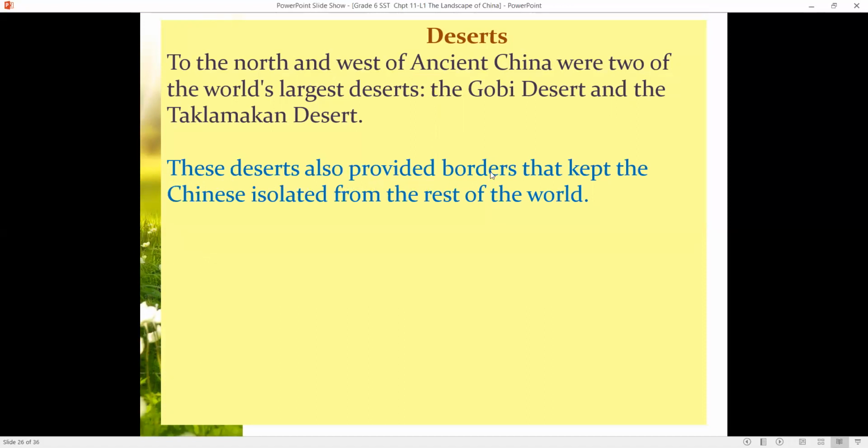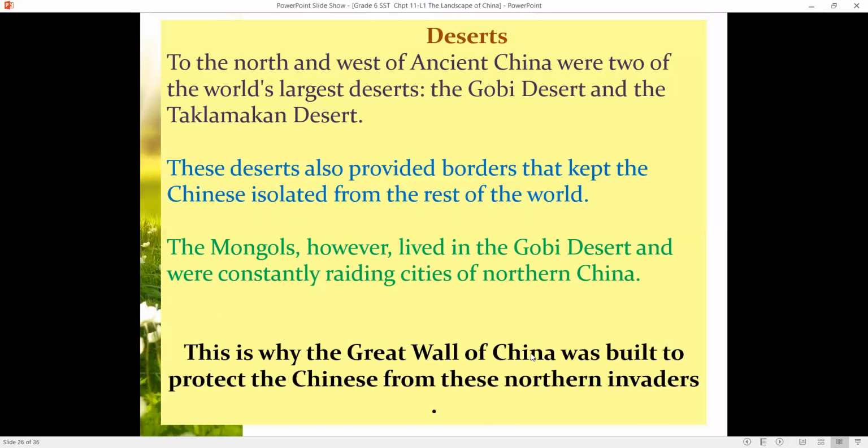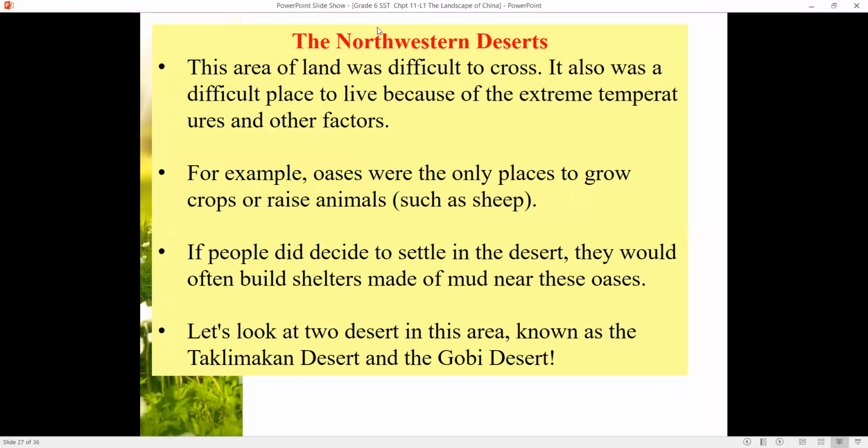These deserts also provided a border that kept the Chinese isolated from the rest of the world. The Mongols, however, lived in the Gobi Desert and were constantly raiding cities of northern China. This is why the Great Wall of China was built to protect the Chinese from these northern invaders. The northwestern desert area of land was difficult to cross. It was also a difficult place to live because of the extreme temperatures and other factors.